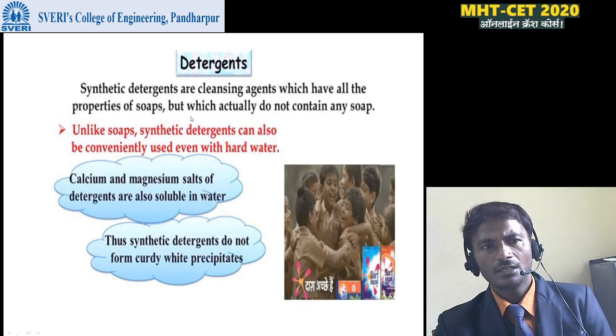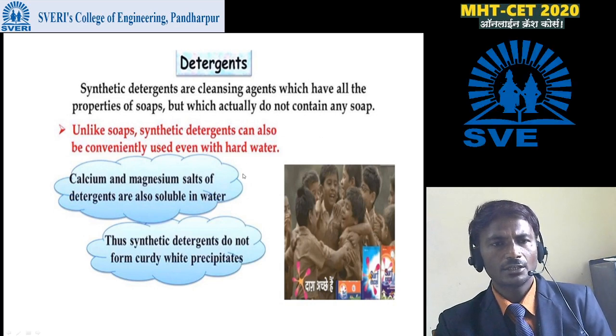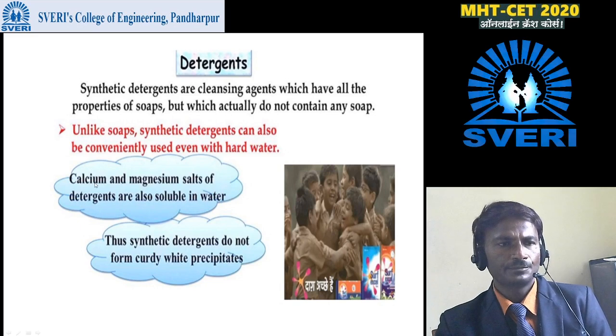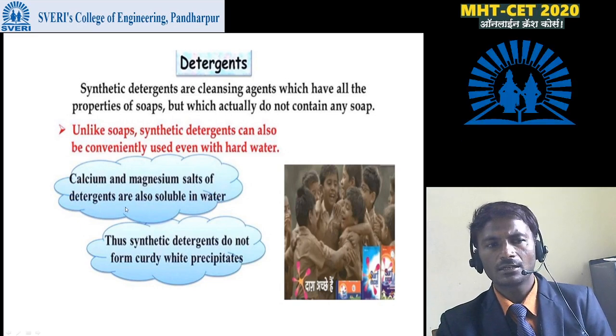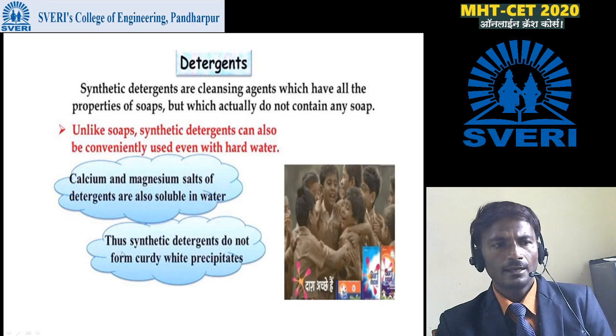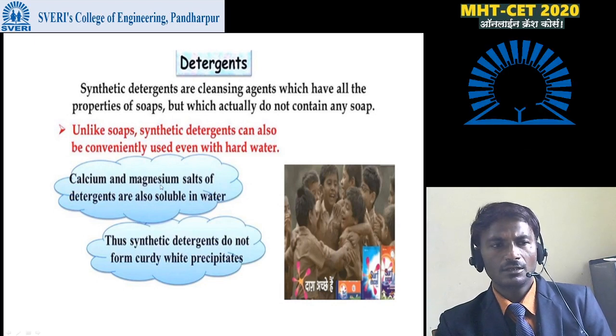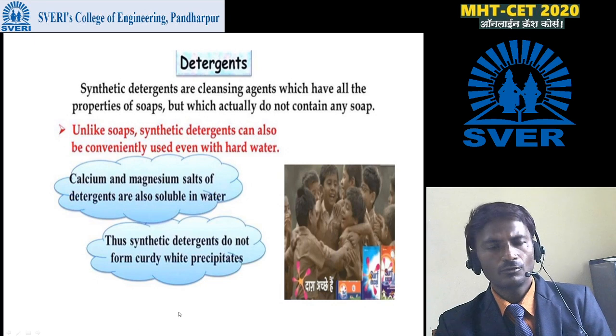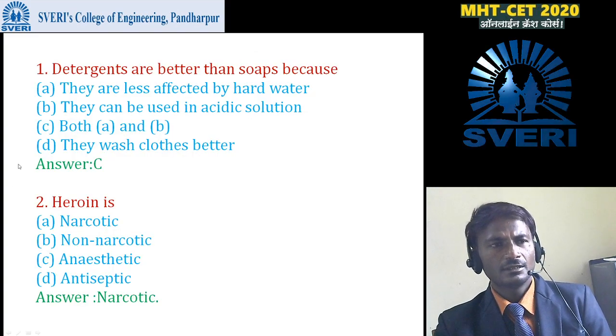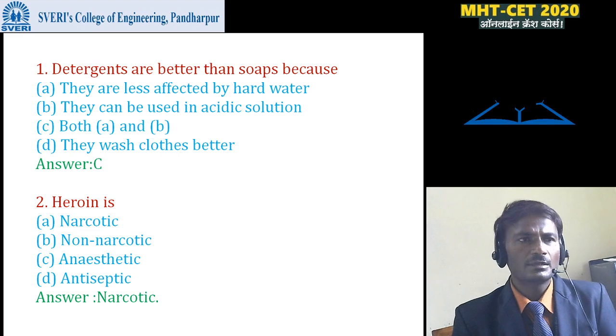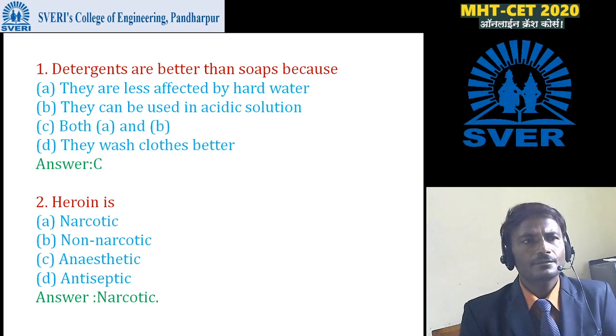That means we cannot use soap in hard water, but we can use detergent in hard water. Calcium and magnesium salts of the detergents are also soluble in water, and thus the synthetic detergents do not form curdy white precipitate. That means there is no formation of precipitate, and nothing adheres. Then let's see some multiple choice questions belonging to this topic.